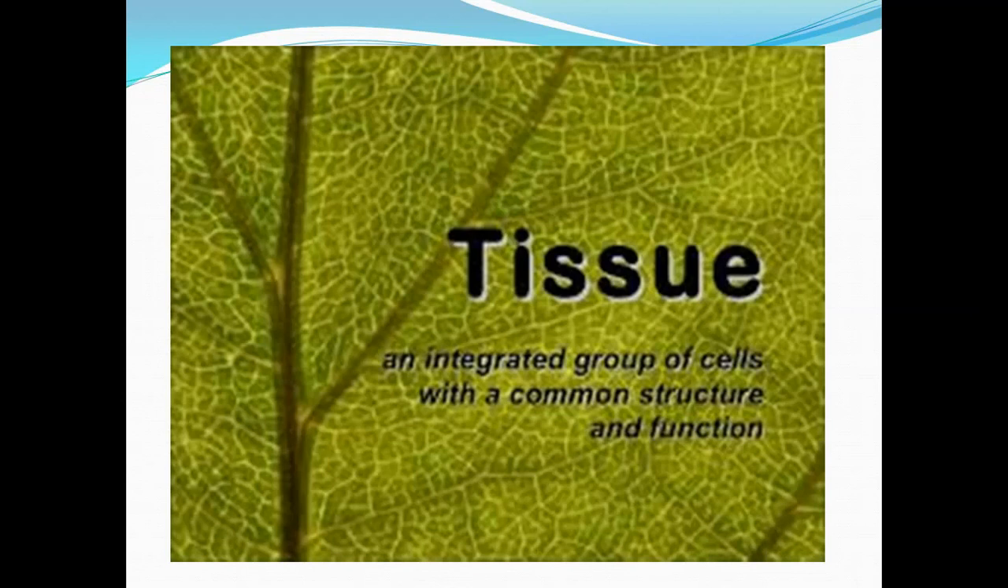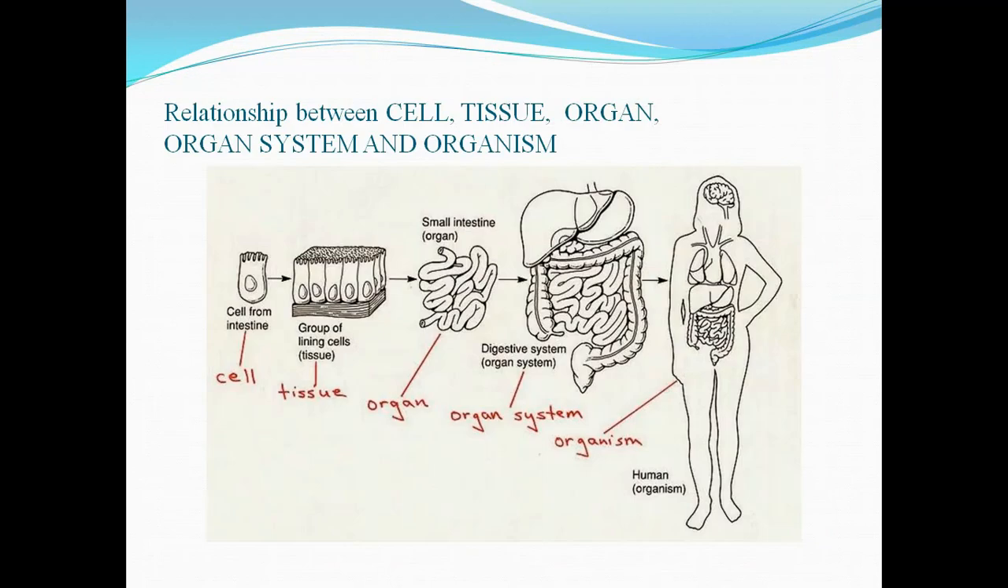Tissue is an integrated group of cells with a common structure and function. You will see that the cells that make up a tissue are similar in structure as well as similar in function. Now here you see the relationship. We all know the fundamental unit of our body is the cell. A group of cells with similar structure and similar function group together and make up the tissue.